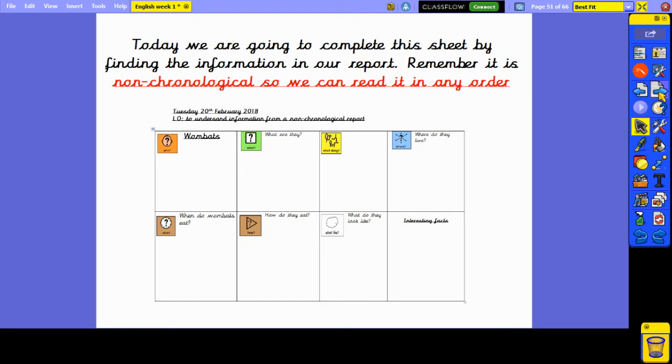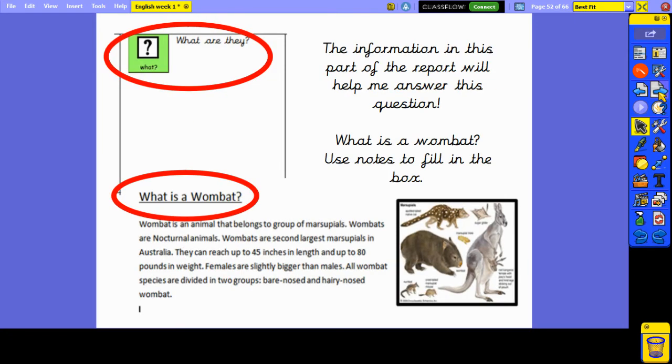Today, we're going to complete this sheet in your home learning pack by finding the information in the report we just read. Remember, the report is a non-chronological report, so we can read it in any order. For example, our first box on our sheet asks the question, what are they?